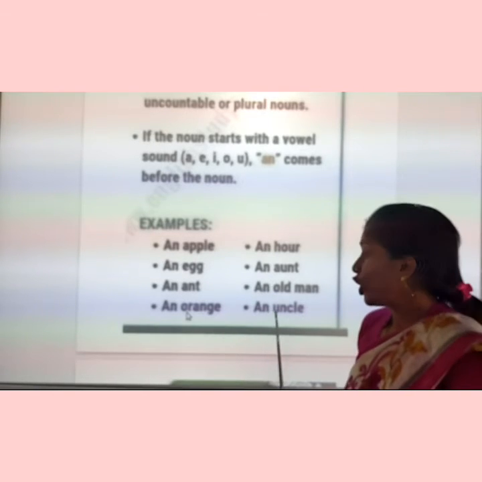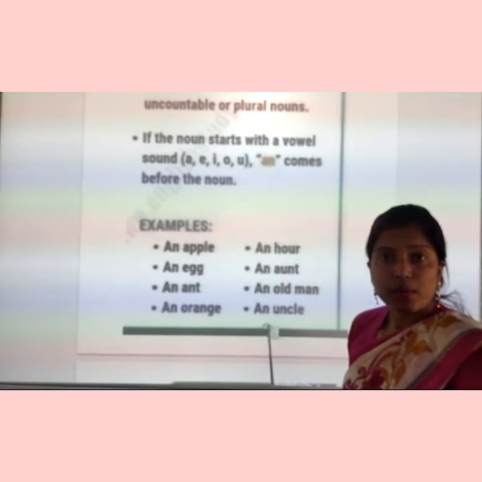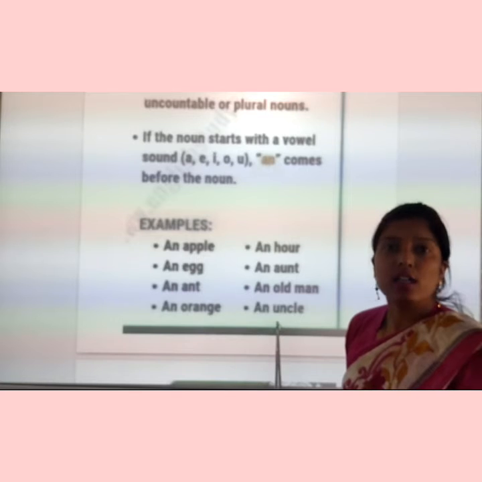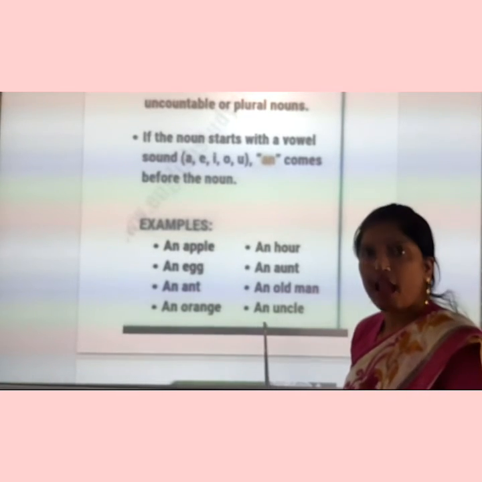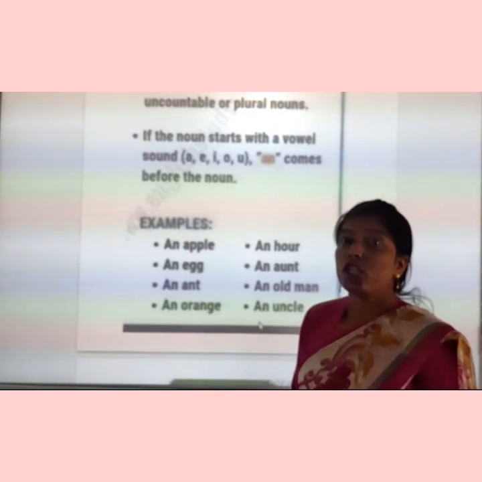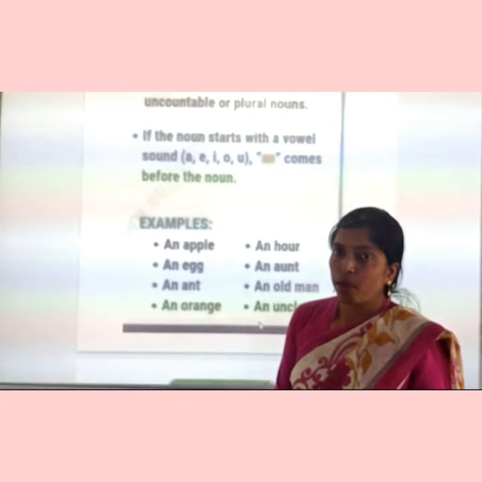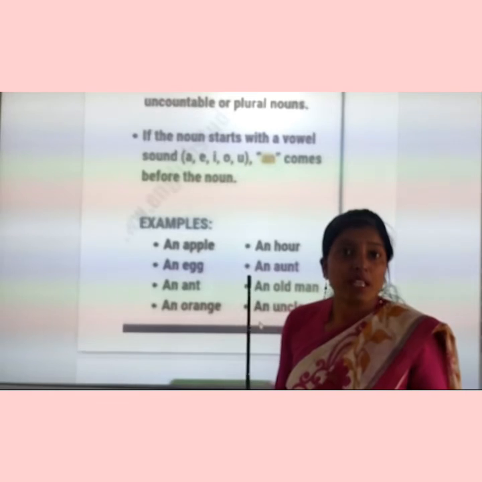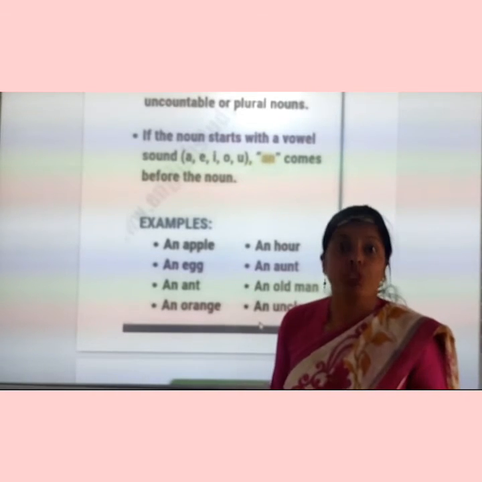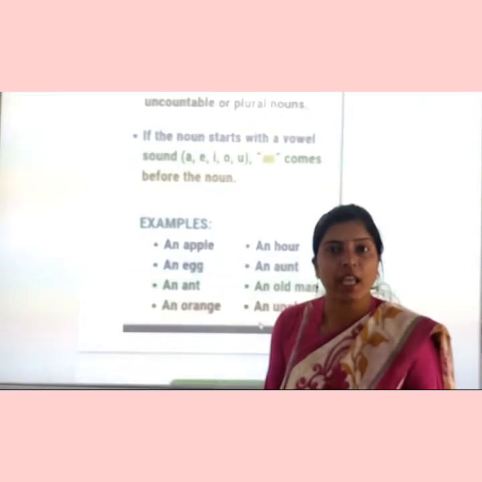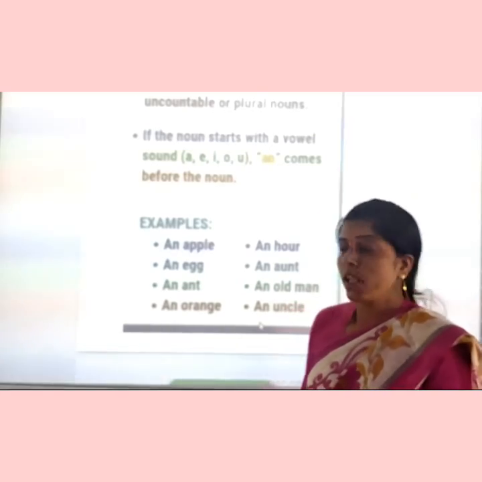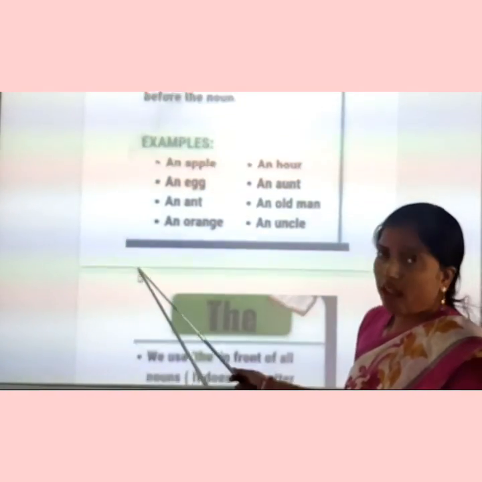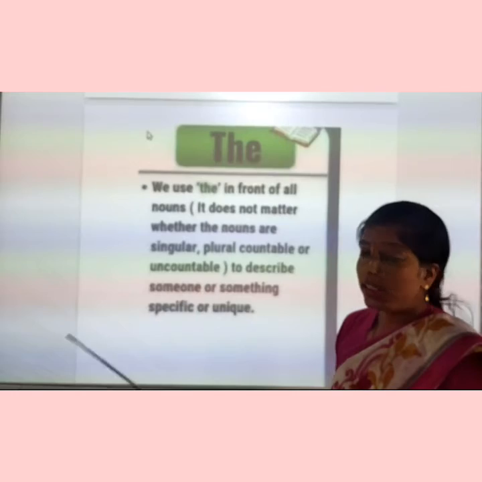An uncle. U is producing here a vowel sound. That's why an is here. But if it is useful, it is the same. It is a consonant. A vowel letter is here, useful, but the sound is a consonant sound. That's why we use a. Is it clear, students?